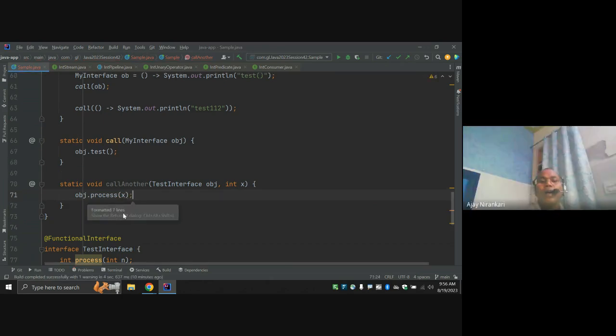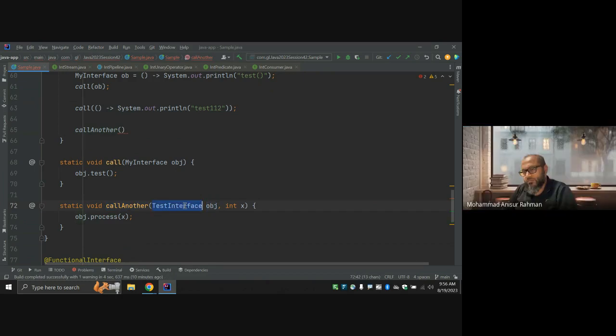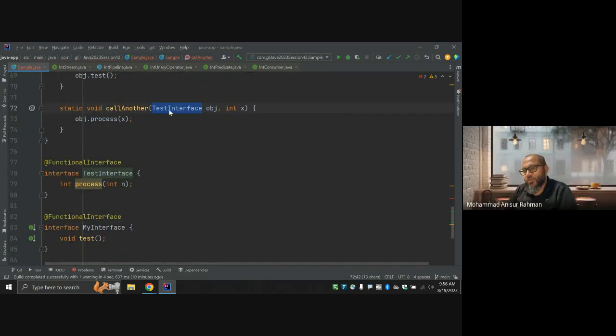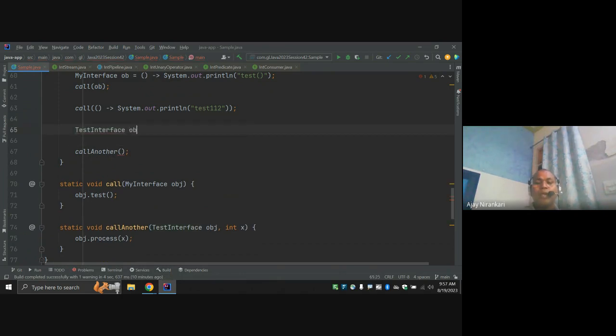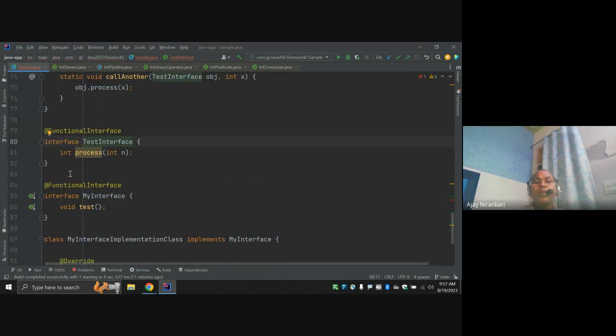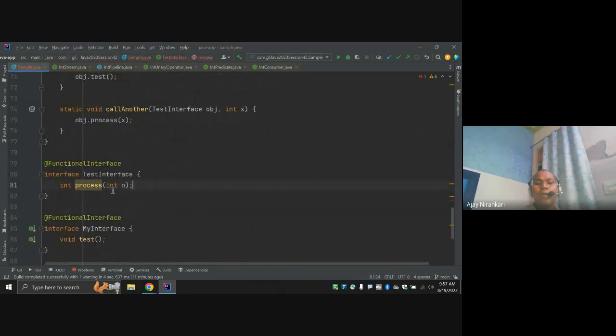Let's see how I am going to call another function here. This another function needs one object, that is the functional interface. So how do I call this method? Maybe we have to create some test object, and I know test is a kind of functional interface, so I can implement the Lambda expression. What does the Lambda expression say? It says what the input is. This is the input, one input.